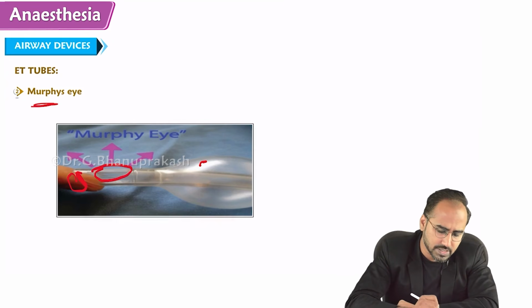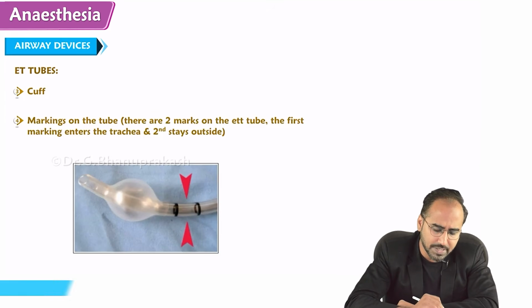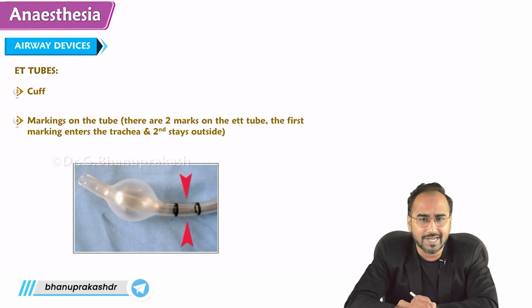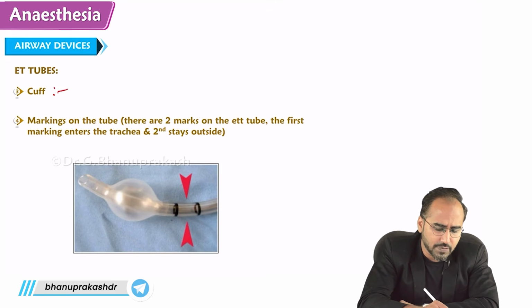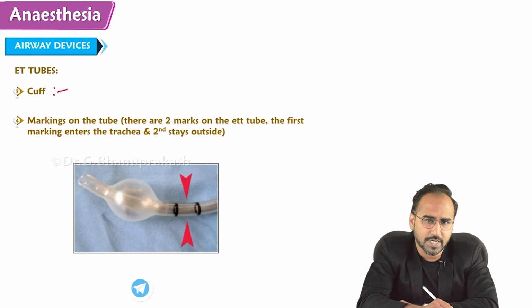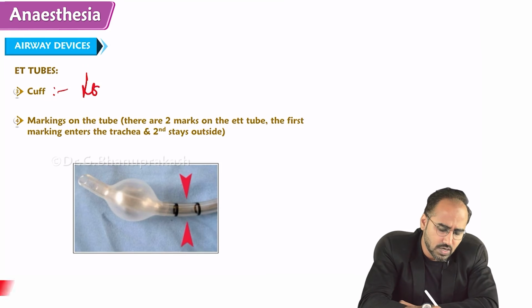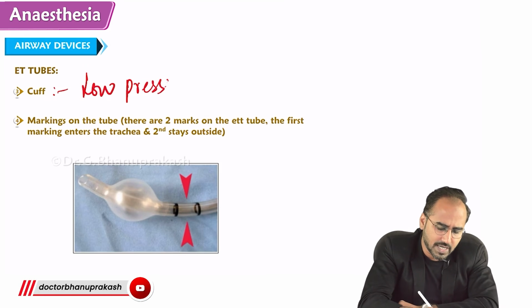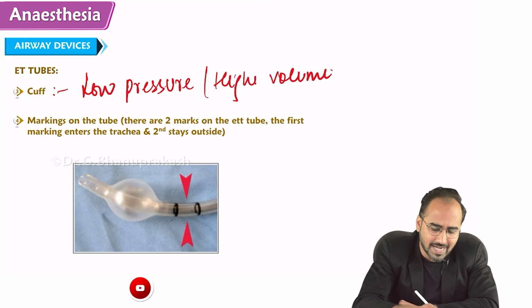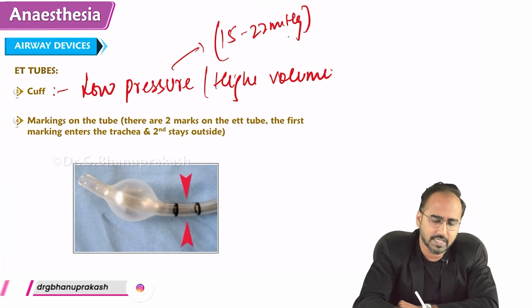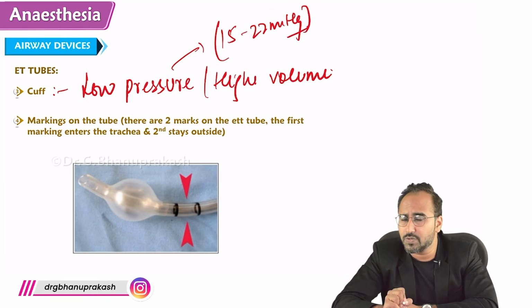Coming to the two marks of the endotracheal tube. I told you there are two marks on the endotracheal tube. But before going to the marks, there is a cuff. How is the cuff of the PVC tube? Will it be high pressure or low pressure? Come on, guys, high or low? Obviously, low pressure, high volume. The pressure inside the cuff is how much? 15 to 22 mm of Hg. It is a low pressure, high volume cuff.